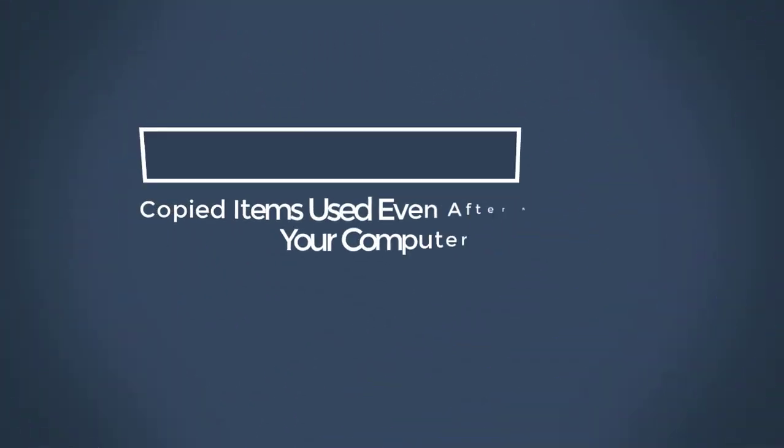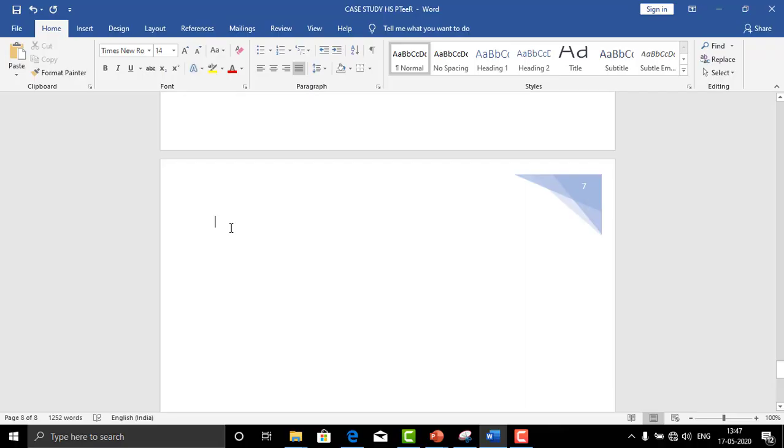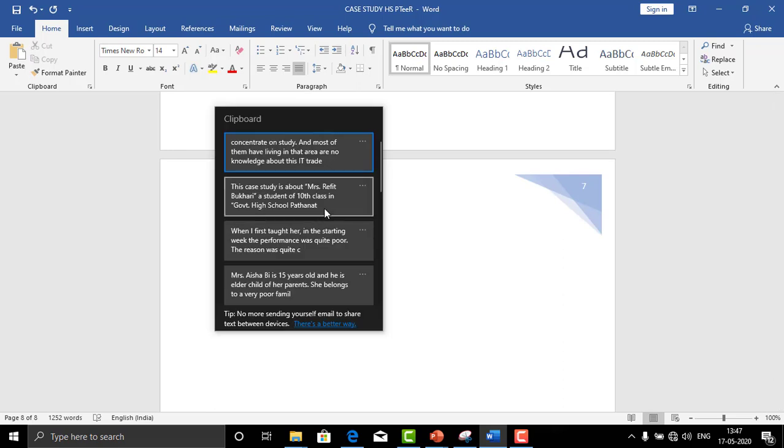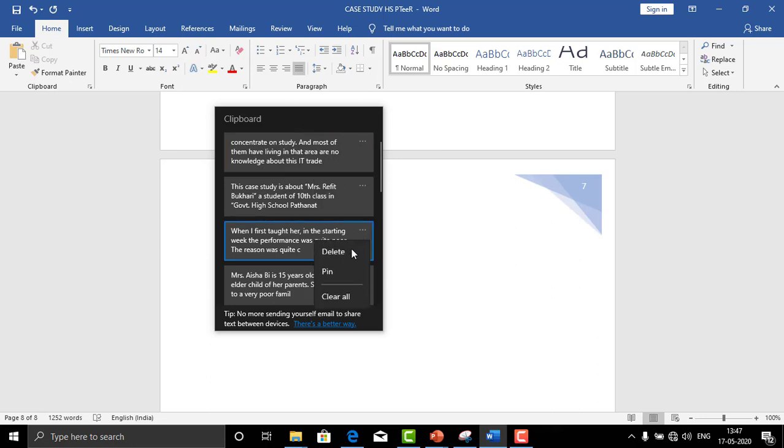One more great feature. Let's say you have some items on your clipboard that you use frequently and you would like to be able to reuse these even after rebooting your computer. No problem for clipboard history. You can pin these items. Just click on the ellipsis and select pin. They will still be there next time you log in. The unpinned items on your clipboard history are cleared every time you restart your PC. Only those items you pinned are going to remain on the clipboard.